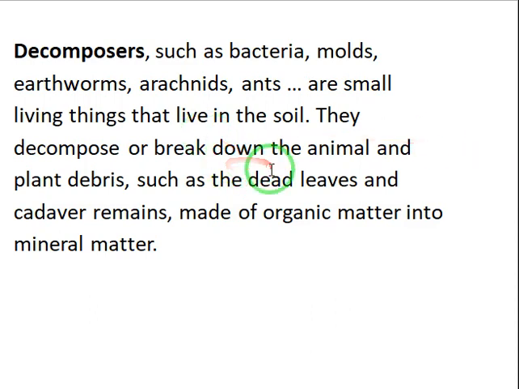They decompose or break down the animal and plant remains or debris, such as the dead leaves and cadaver remains made of organic matter into mineral matter.